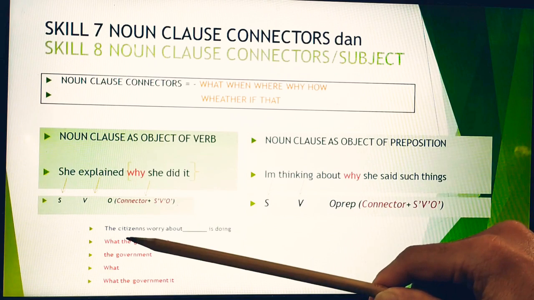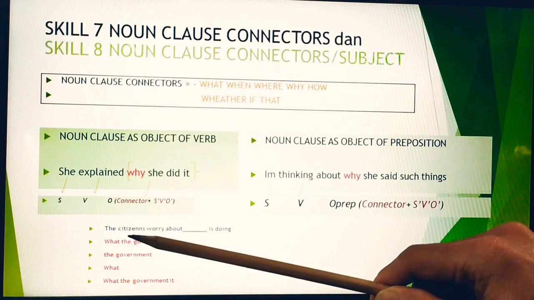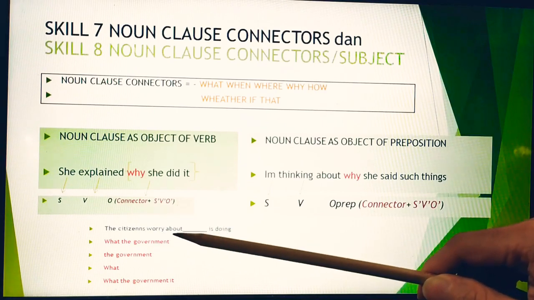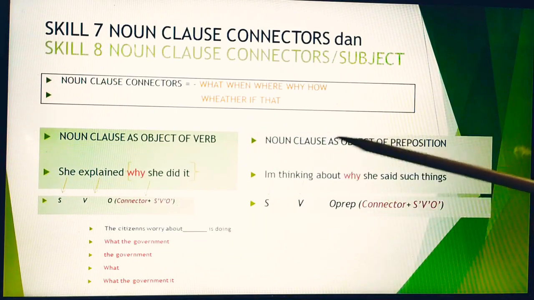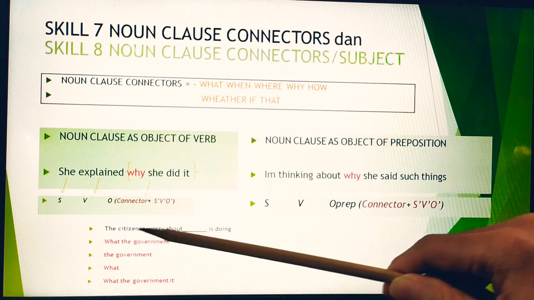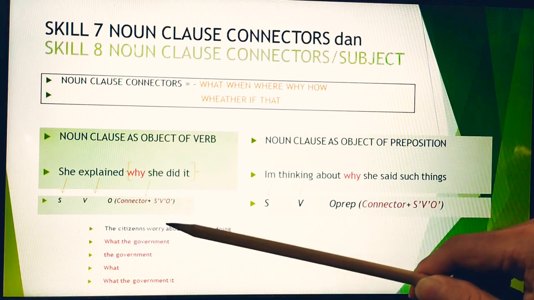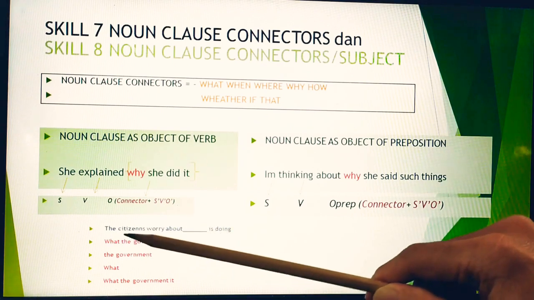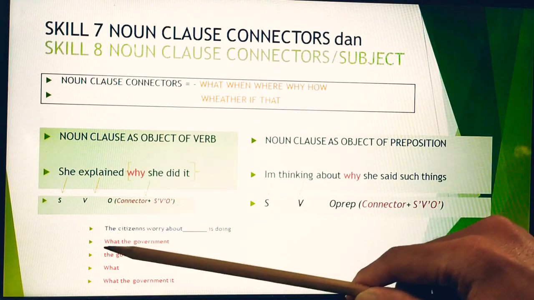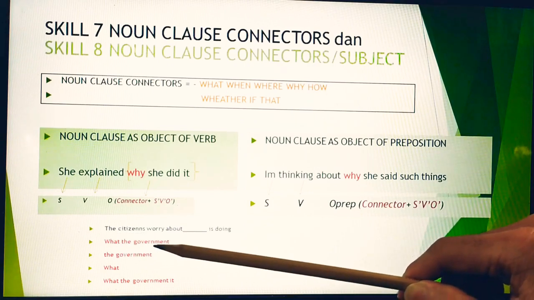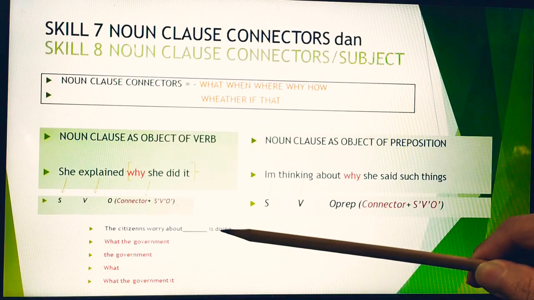It is identified as the object of a preposition, so it is a noun clause as the object of a preposition. The citizen worry about what? Remember that after the connector there is supposed to be a subject: the government is doing.